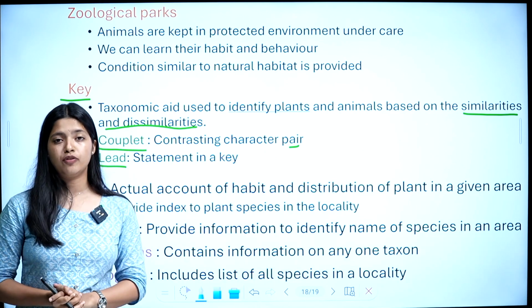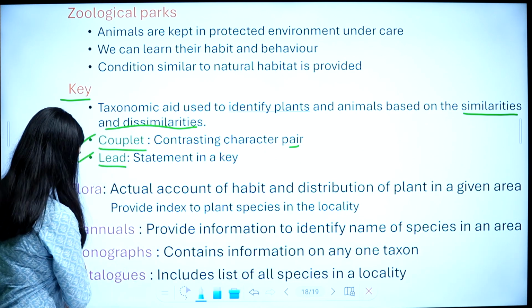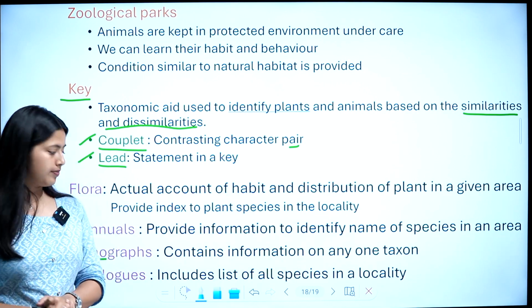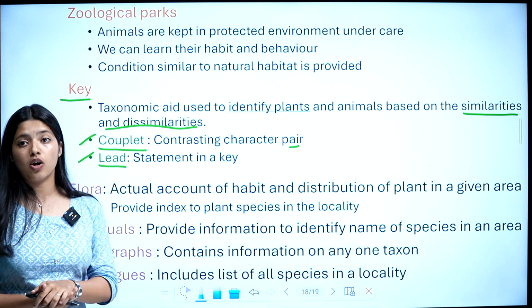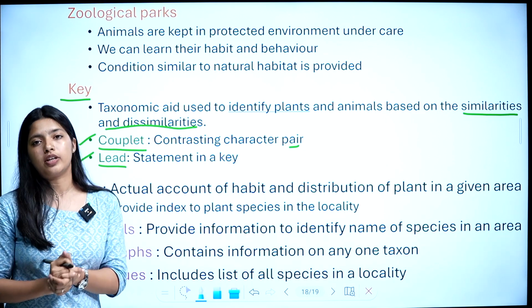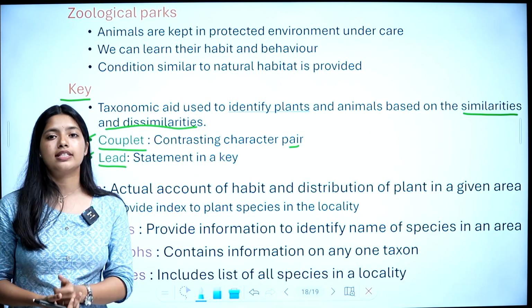Mono means single, monograph. Information about any one taxon is given in a monograph. Then the last one is catalogs. What is catalogs? Includes list of all species in a locality. A list of every species in a locality is given in a catalog.